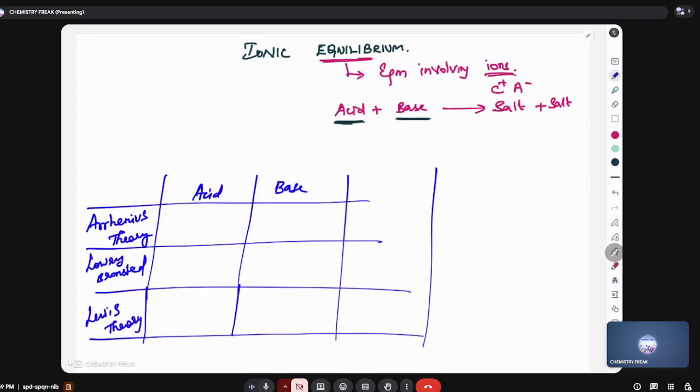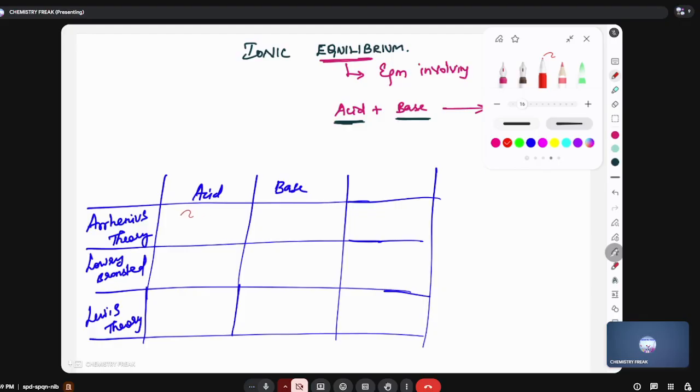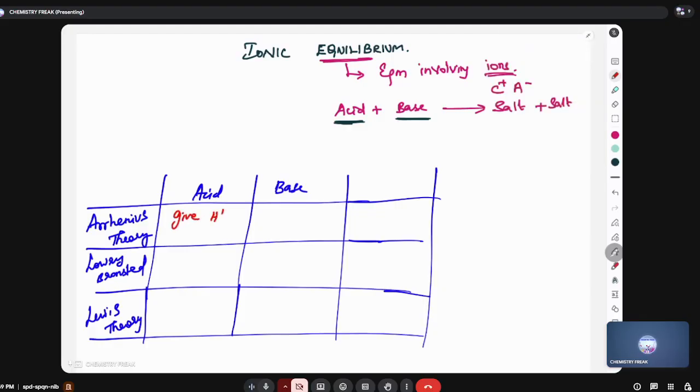So look at the first one. According to Arrhenius, acids are substances that give H plus ions in water. Bases give OH minus ions in water. So, according to him, water is considered a neutral substance. That is why he told that those which give H plus in water and OH minus in water are acids and bases. So, according to Arrhenius, water is a neutral substance. I'll move on to the next one.